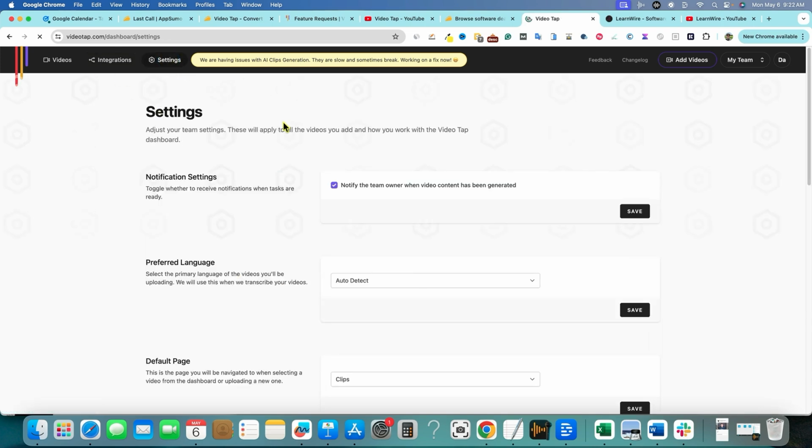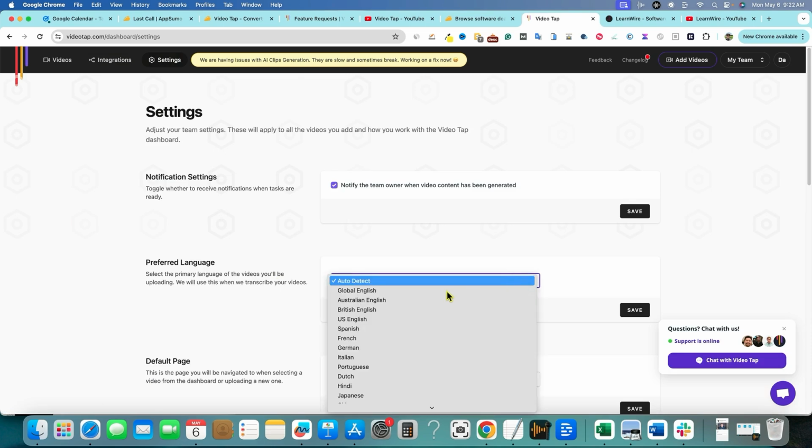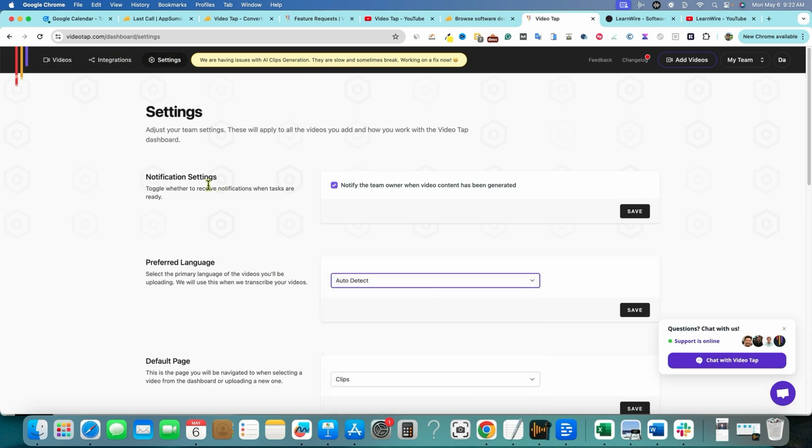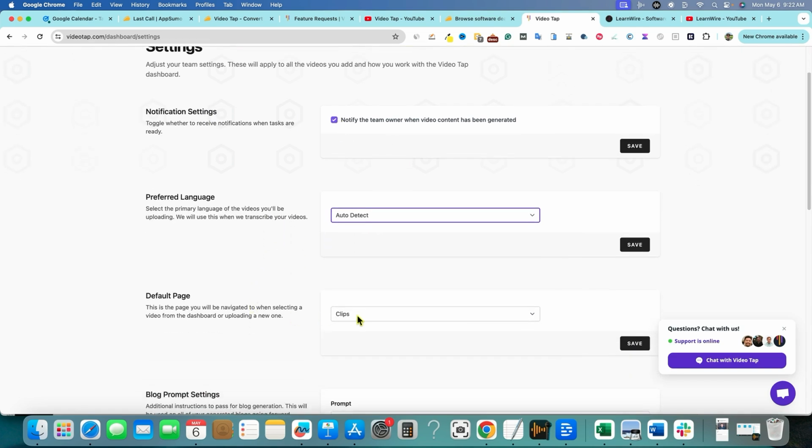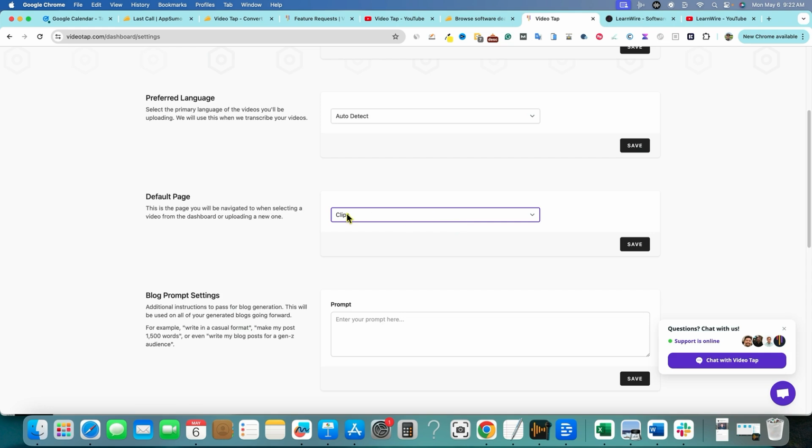We'll go over to settings, preferred language, auto detect. You can just say English if you want. And then notification, you can turn that off on default if you want. The default page is clips, dashboard, blog, etc., whatever you're using it the most.